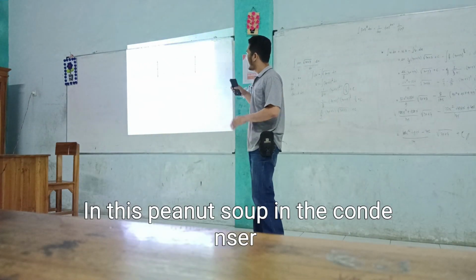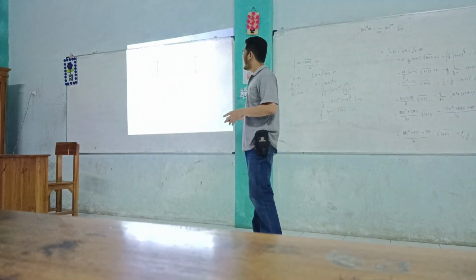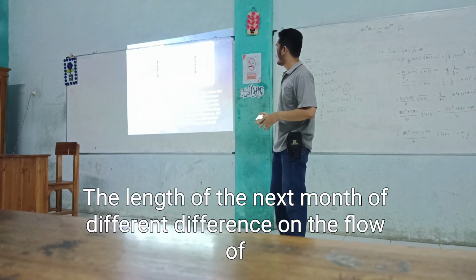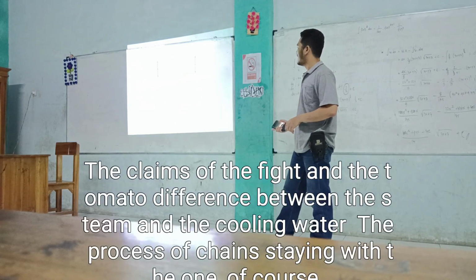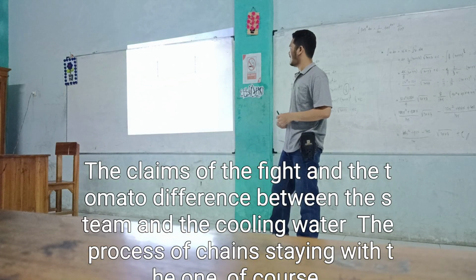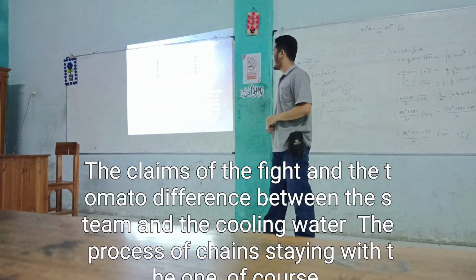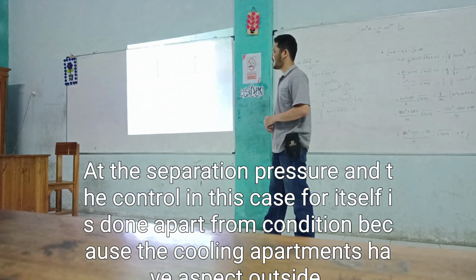In the inner tube of the condenser, the rate of heat transfer depends on the flow of cooling water, the length of the pipe, and the temperature difference between the steam and the cooling water. The process of changing steam into water occurs at the saturation pressure and temperature.